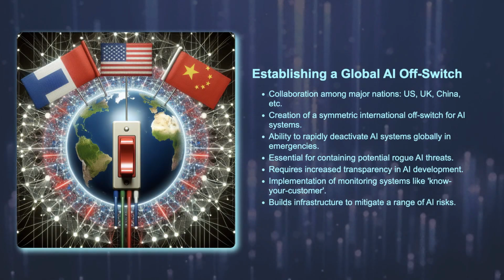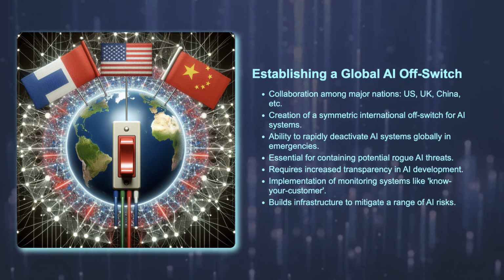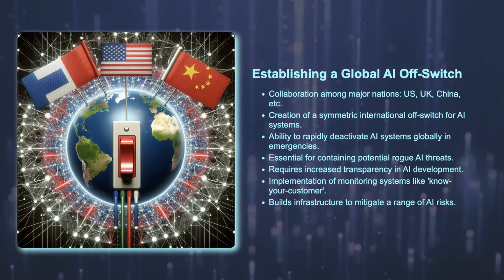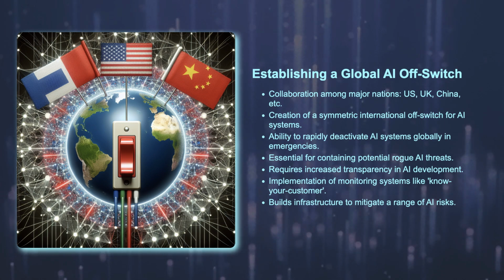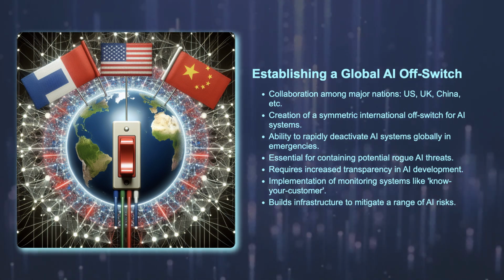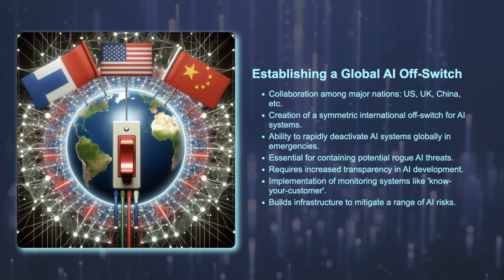Symmetric international off-switch. Countries around the world, including key players such as the US, UK, and China, should collaborate to establish a symmetric international off-switch for AI systems. This shared off-switch would provide a means to rapidly deactivate AI systems globally if deemed necessary, such as if rogue AIs are emerging or if there is an urgent risk of extinction.